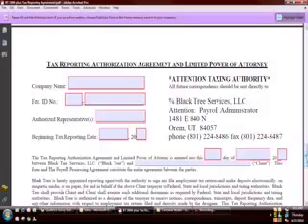The state that you live in or work in will not accept that 2848, and so they generally need a different document. And so this is something that lawyers have written up that works with most states. If it doesn't work for your particular state, we'll give you a different one, but most likely it will. This one's very simple, just one page. Again, we'll need your company name, your EIN number, your authorized representative, so whoever is an authorized representative there at your company. Put in the beginning tax reporting date.